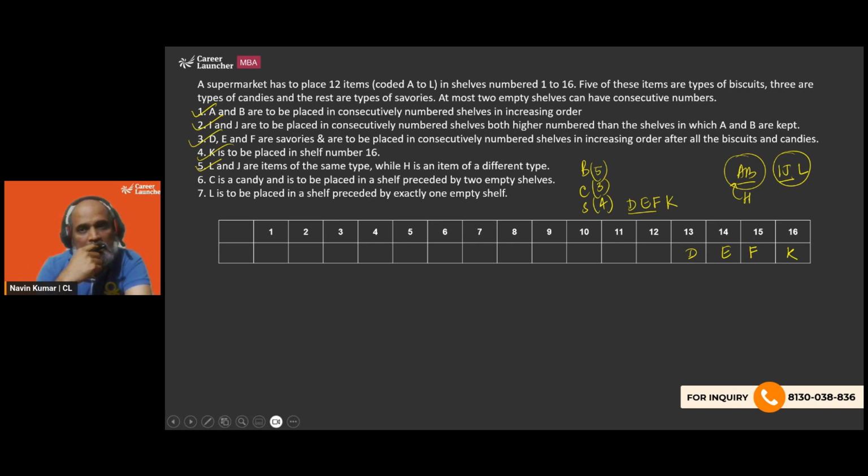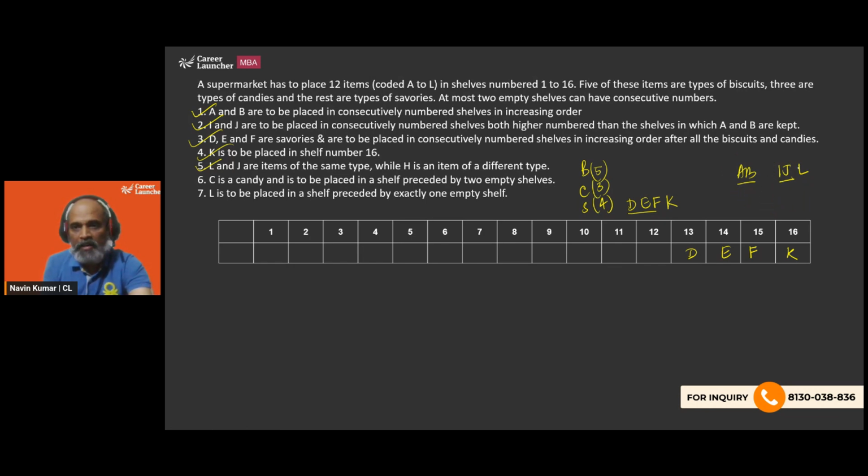Now, since ABH are supposed to come together, and H is already there, IJL, these are the three candies. So the thing is, if I take C as a candy, if I go to IJL or ABH, there will be four candies, but we have only three candies. That means ABH and IJL are not two different groups. Basically, they form the same group.